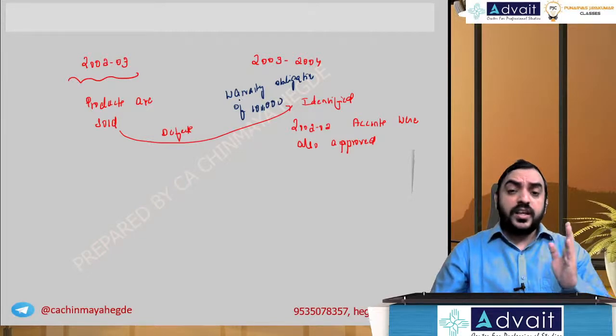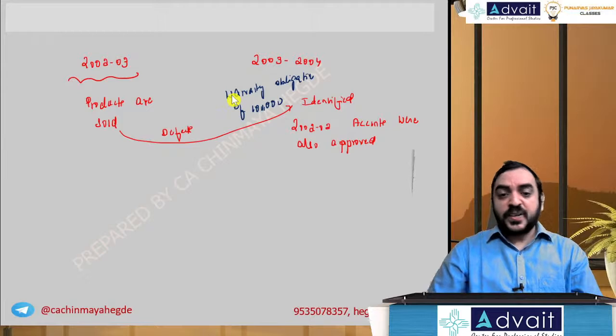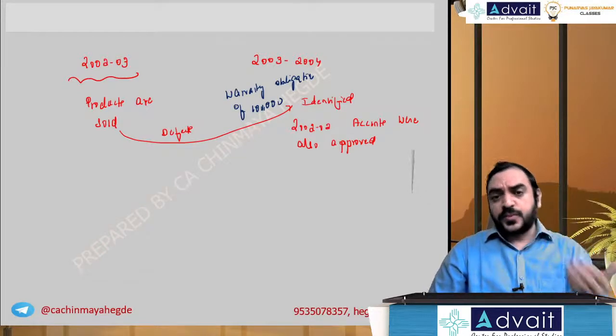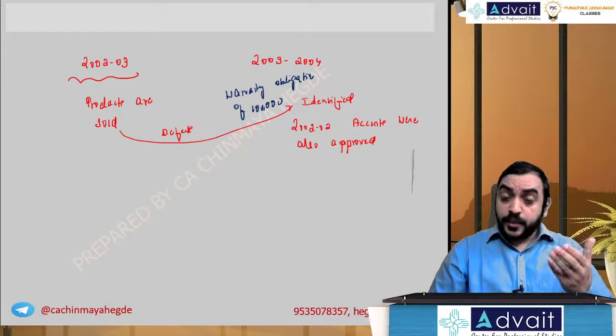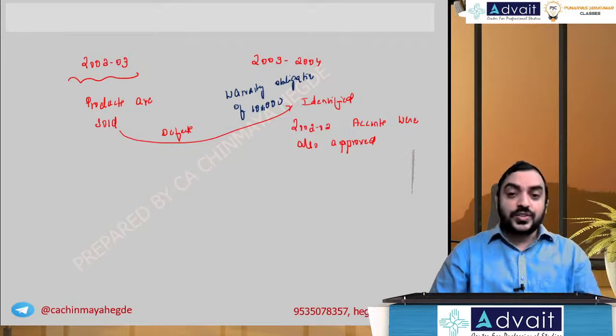Now, should it be retrospectively given effect? Is it a case of prior period error? For that, you should write the definition of an error in the exam. An error here means, as per Ind AS 8, whether there was any mistake, that the information was there or reasonably expected to get that information while making the interpretations, adjustments in the accounts.